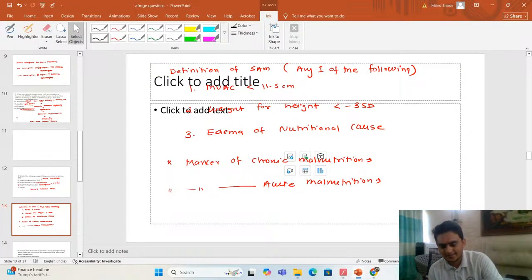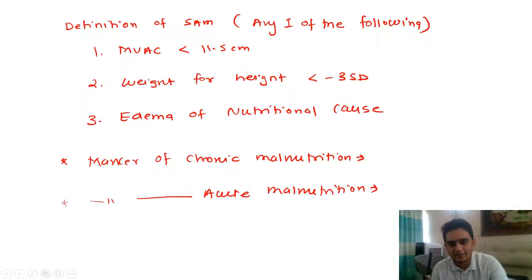Maybe I have read your answer in a wrong way, but I think you are right. You had answered this first. So marker of chronic malnutrition is height for age, because I told you, remember our classes, if you starved for a very long time, what will be affected? Your height more than your weight.